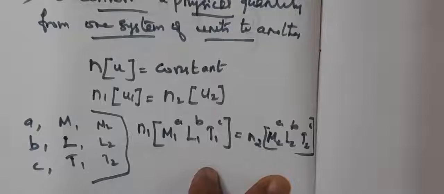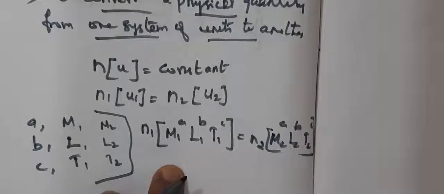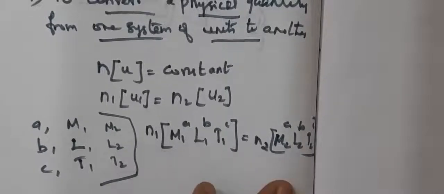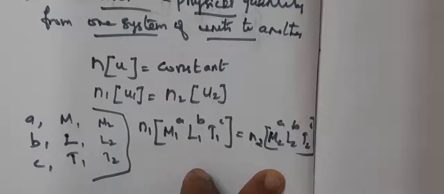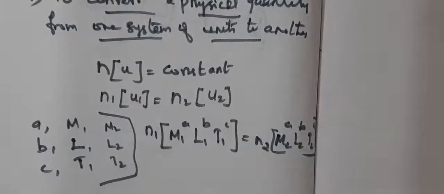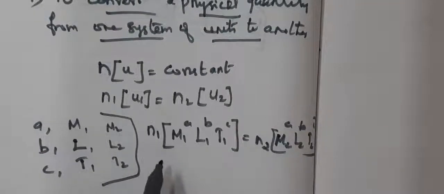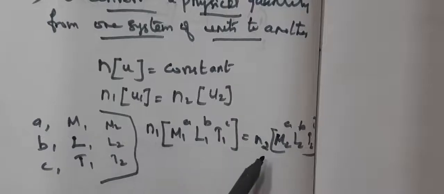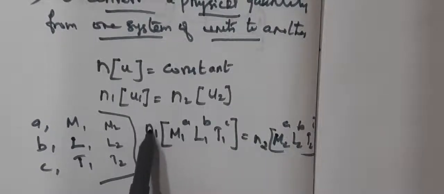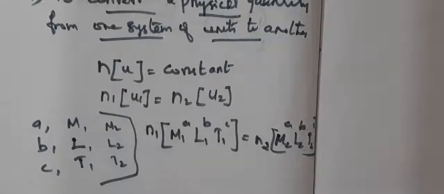We can write the two systems of units in this format: n1 M1 power a, L1 power b, T1 power c equal to n2 M2 power a, L2 power b, T2 power c. Okay. In such a way we can convert the numerical value of a physical quantity from one system of units into another system of units.